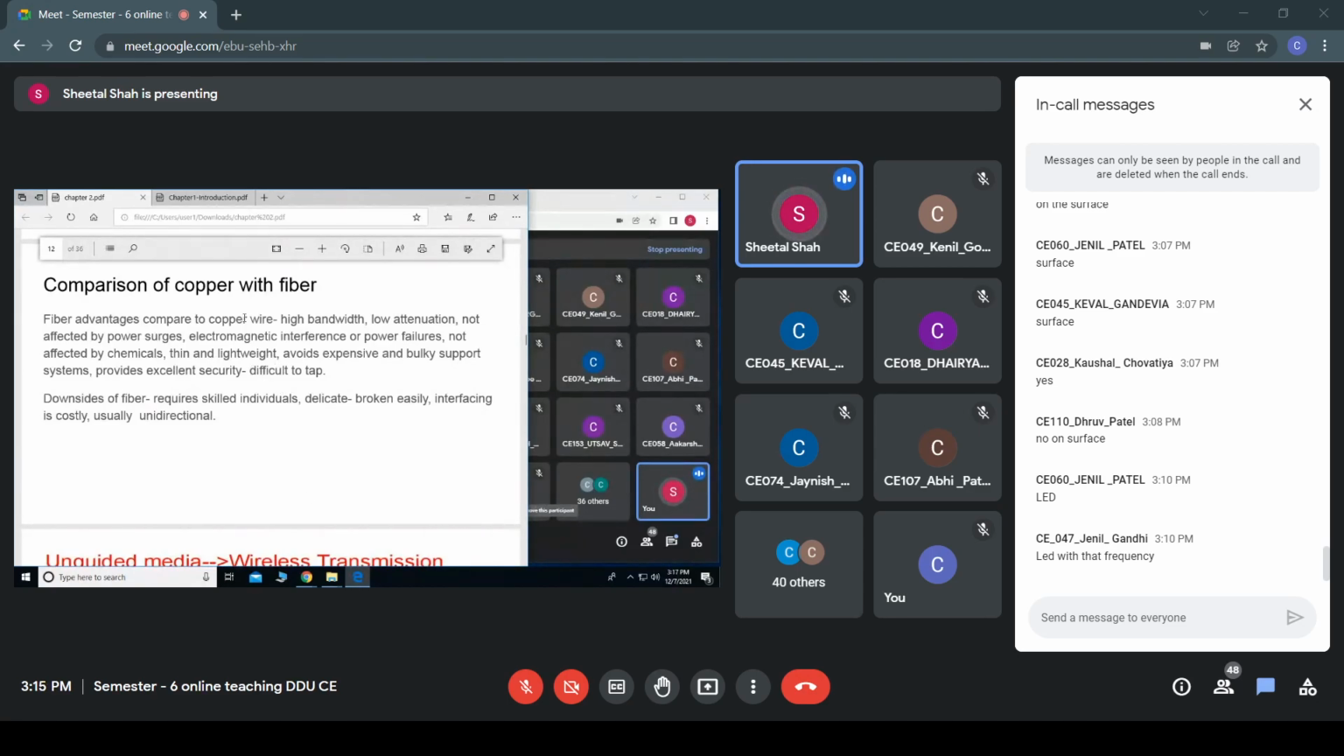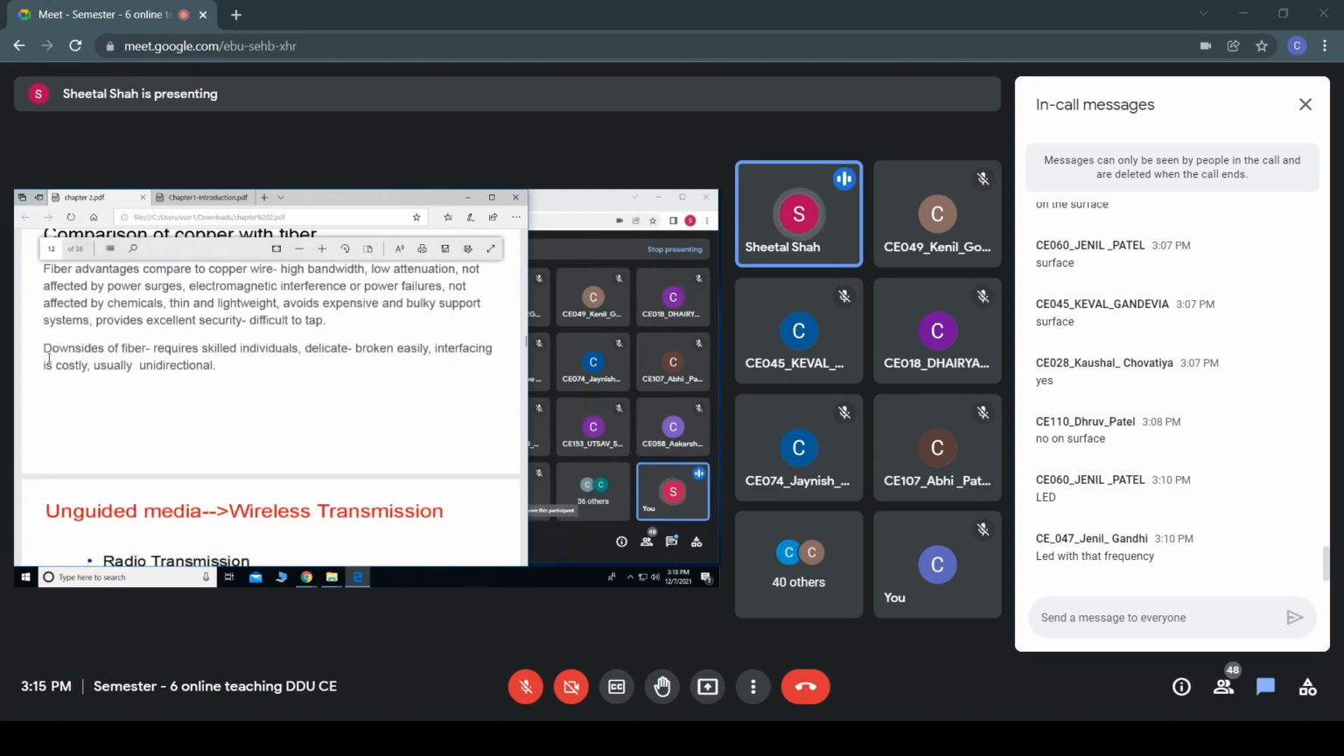But in the case of copper wire, what happens? You can make a hole into that and connect some other wire, and you can get the message, or you can get the signals. Whereas by using this fiber optic cable, we cannot tap it, and hence it provides excellent security. So these are some of the advantages of fiber optic cable.